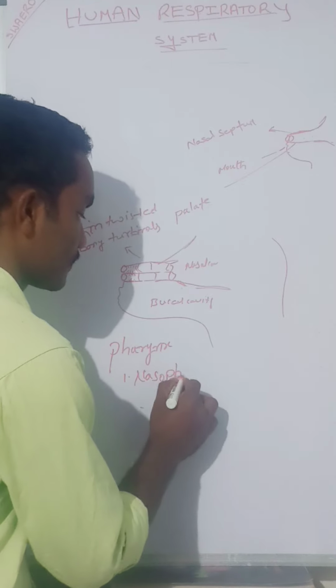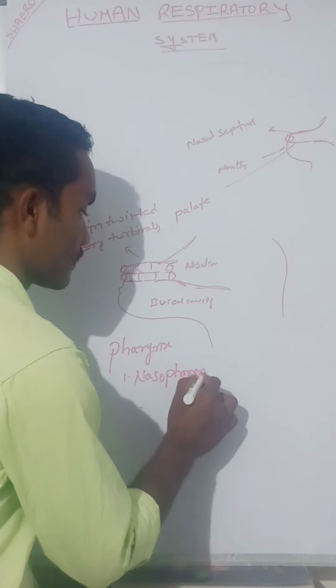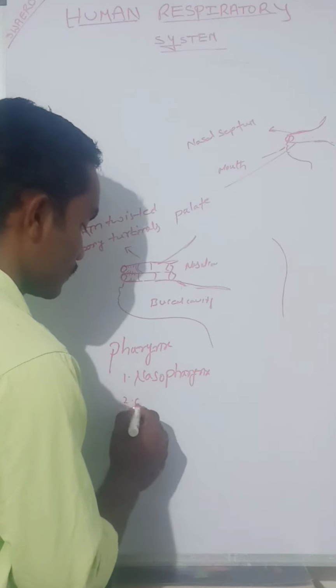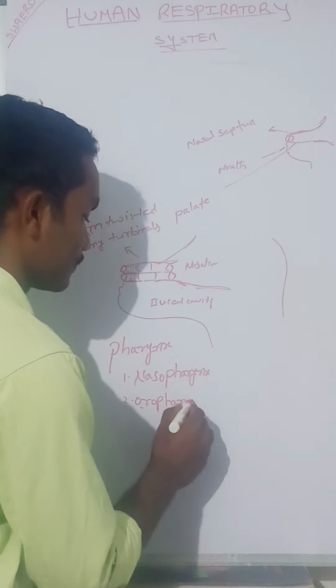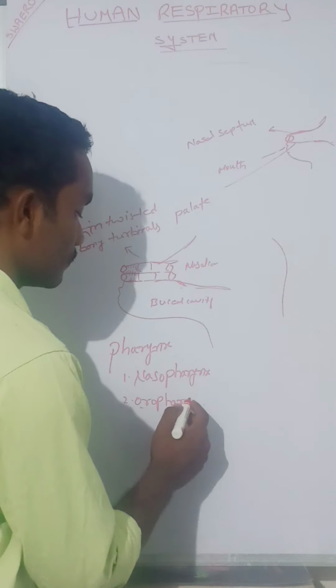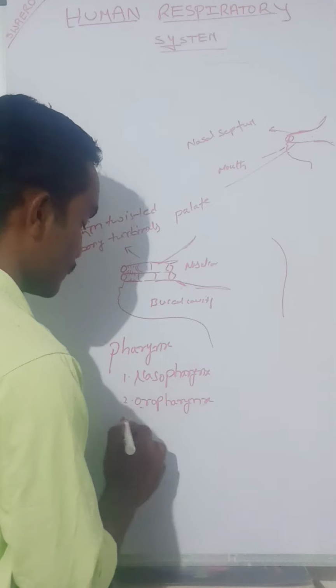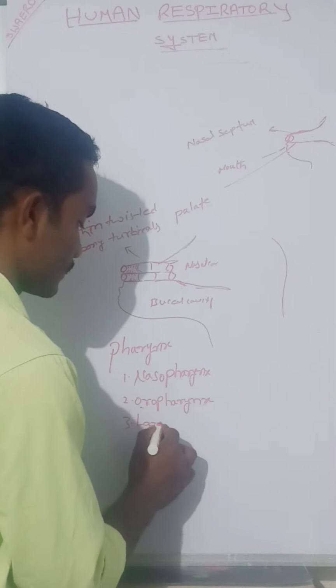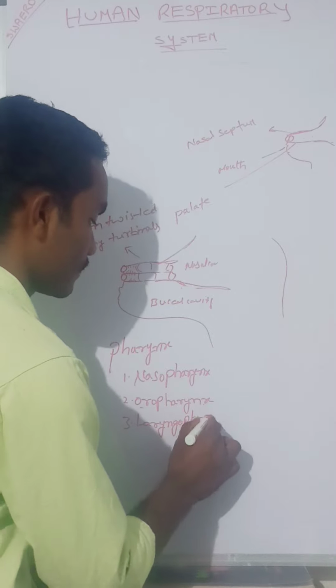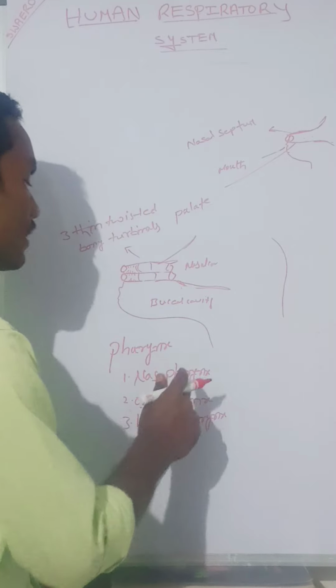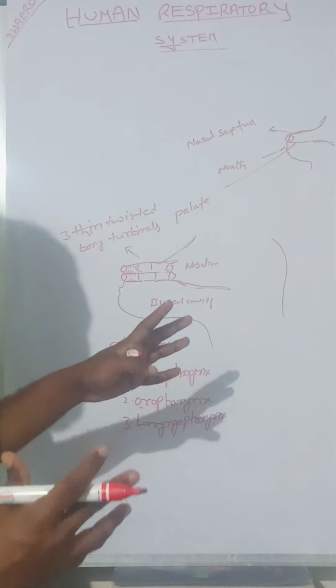Nasopharynx, oropharynx, laryngopharynx, depending upon the region.